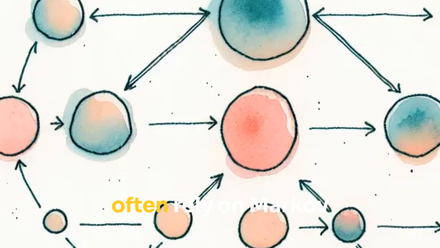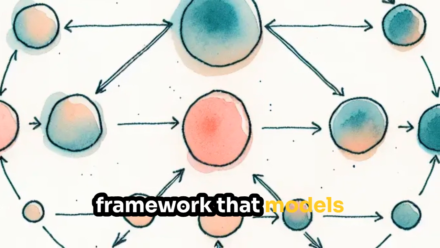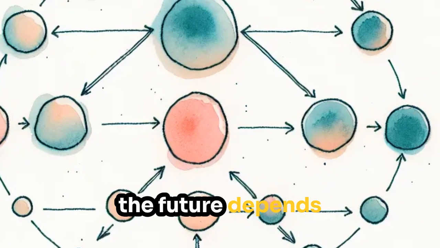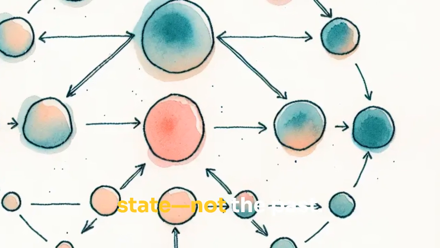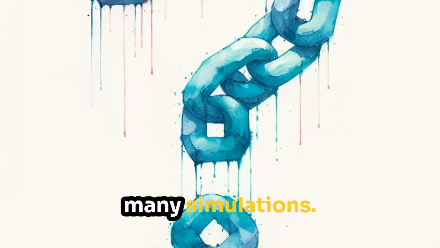Monte Carlo methods often rely on Markov chains, a mathematical framework that models random processes where the future depends only on the present state, not the past. This principle makes them essential for many simulations.